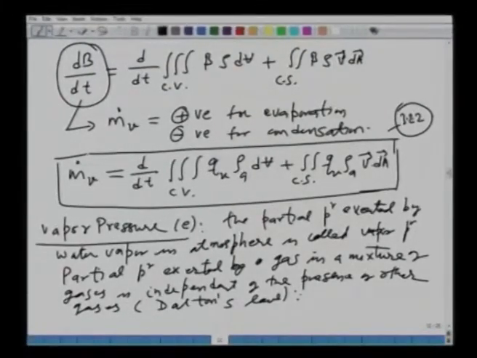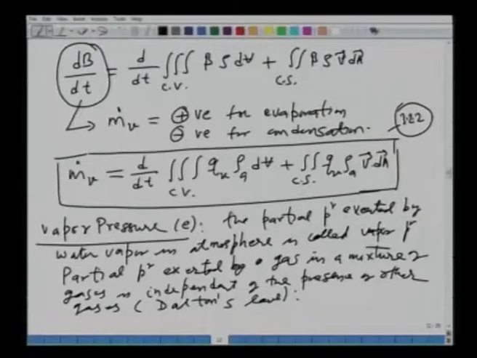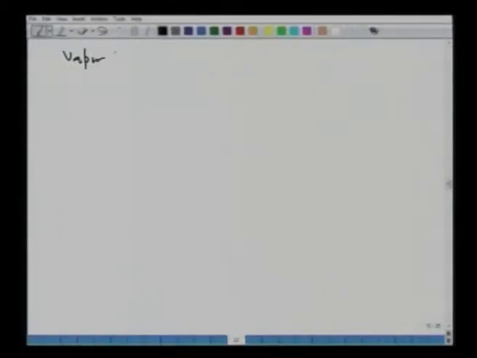This Dalton's law is mathematically given by what is called the ideal gas law, all right, and we use that even for finding the vapor pressure in the atmosphere. So, what is the ideal gas law? Let me just review your knowledge or remind you. The vapor pressure can be given by the ideal gas law.